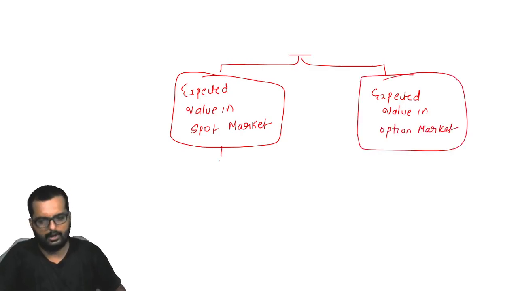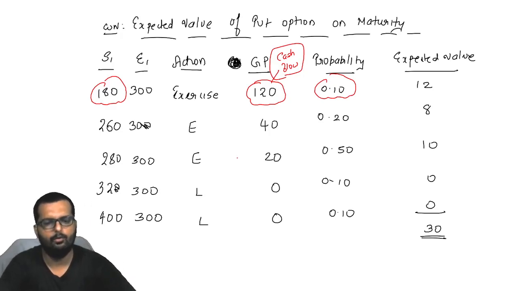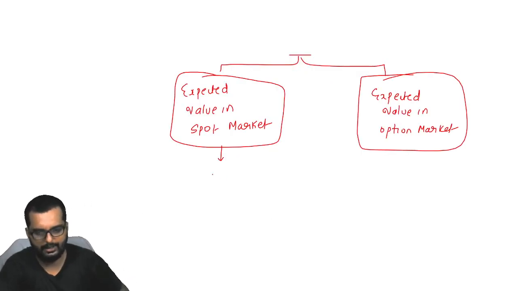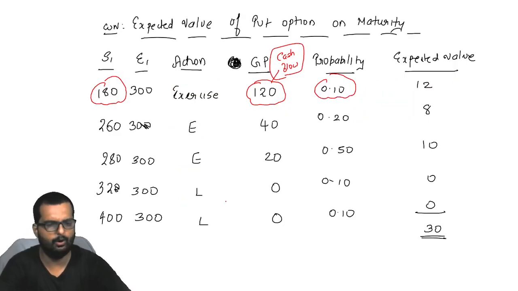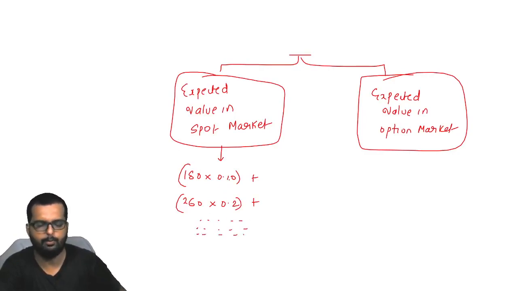If I want to find out the expected value in the spot market, what I will do is 180 into 0.1 plus what is the second one, 260 into 0.2 plus it will go on like this. Okay, this is what we will do in the spot market.